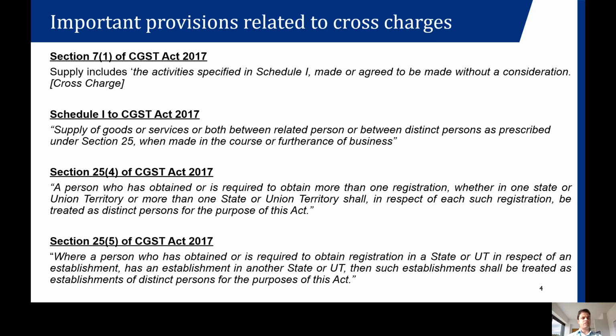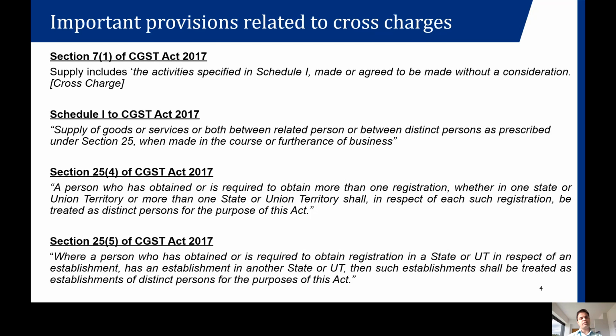Here it is very important to note that there can be activities specified in Schedule 1 wherein, even though there is no consideration, it would be considered to be a supply activity for the purpose of levy of GST. What is Schedule 1? Schedule 1 includes a list of activities wherein even though there is no consideration, the GST may be applicable.